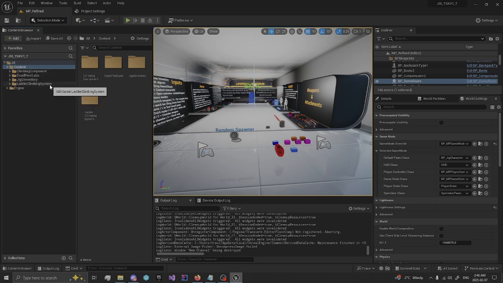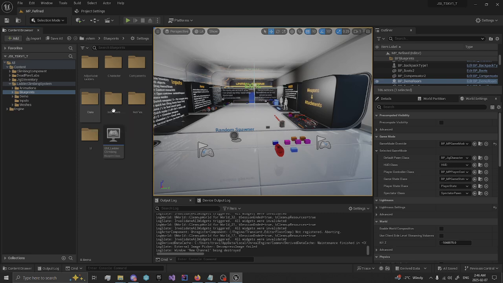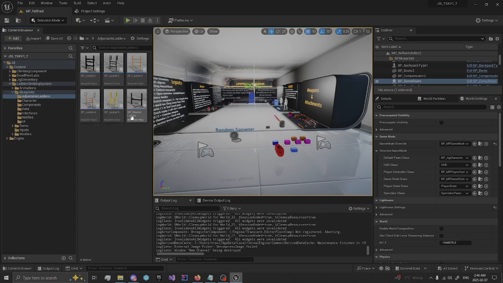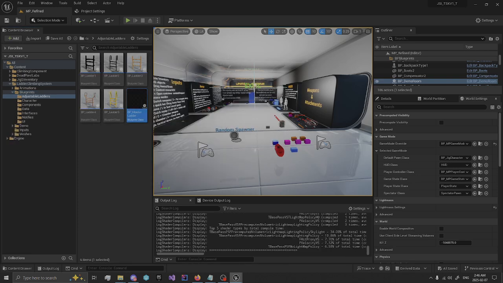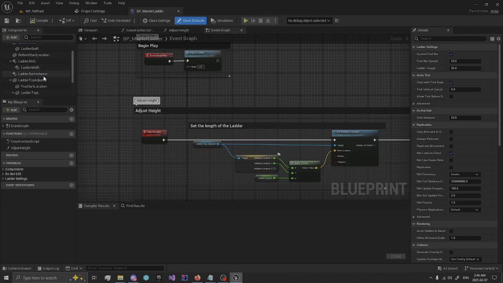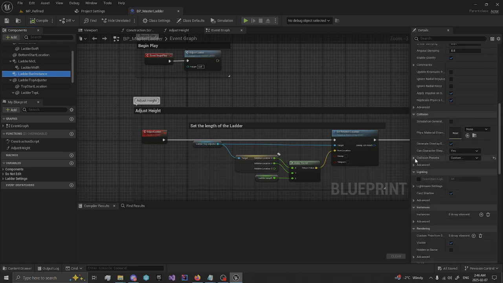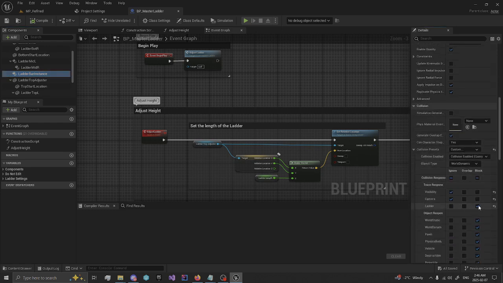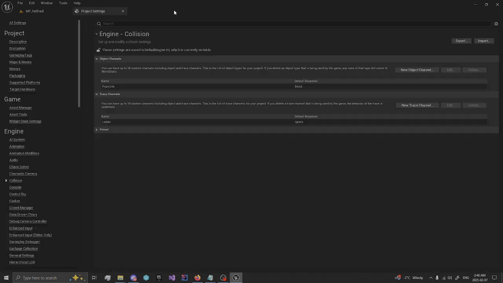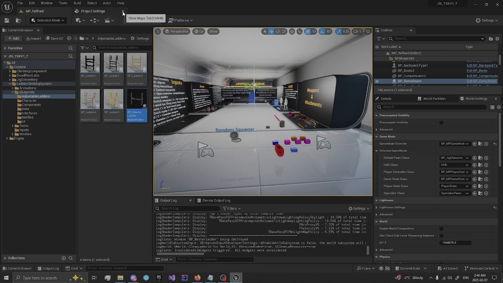And we're just going to come into the ladders here, check the master ladder part, and just make sure that's the block. Those are the project settings now.